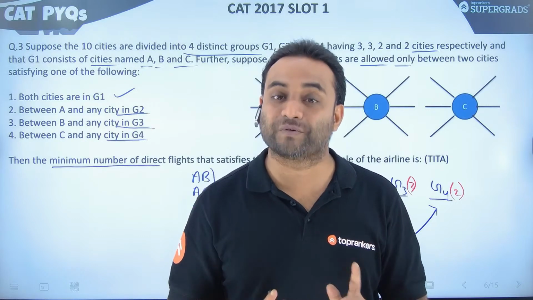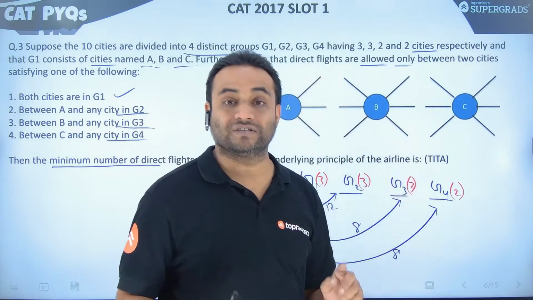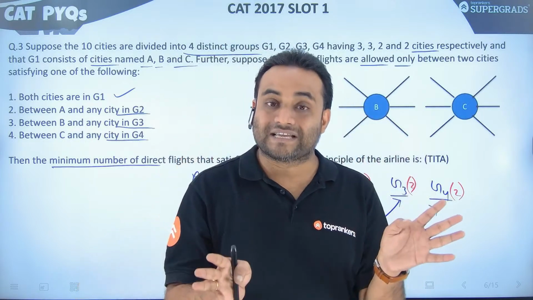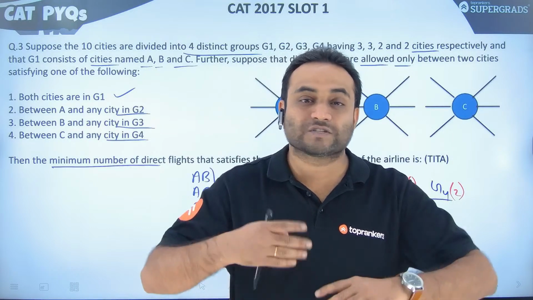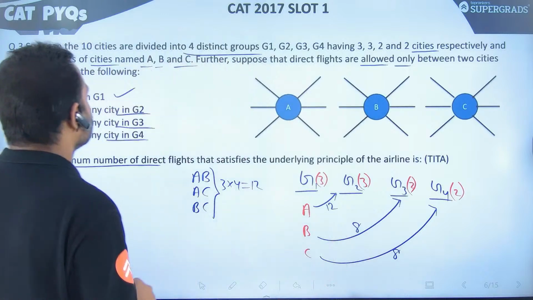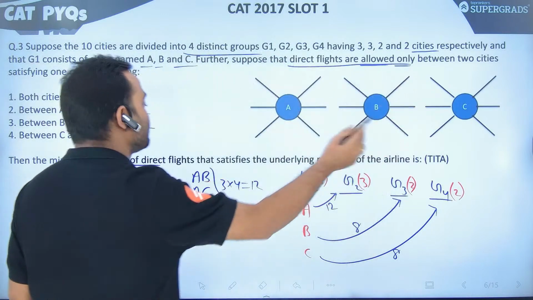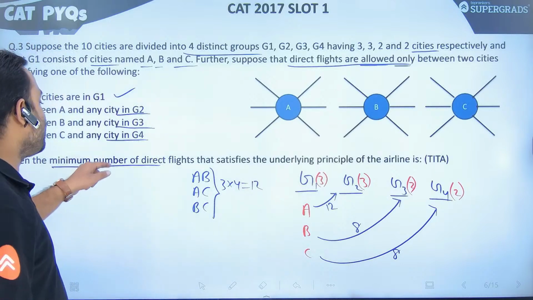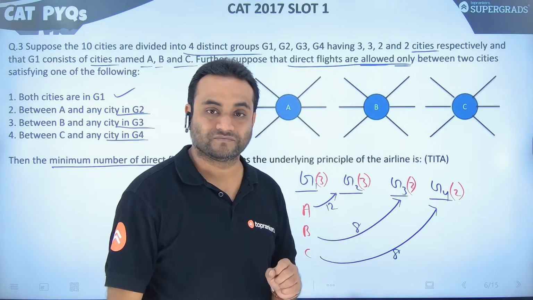That was the underlying principle, right? So now remember, in this question, it doesn't say that to go from one city to another city, it must be a direct flight. It doesn't say that, but it says direct flights are allowed only between two cities. Now the minimum number of direct flights that satisfies the underlying principle of the airline is.